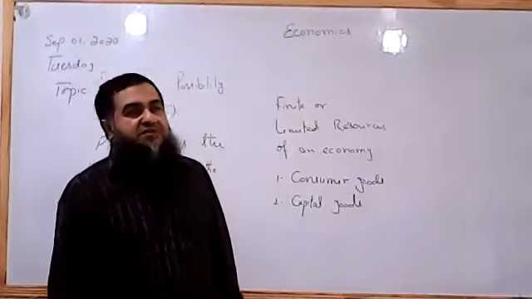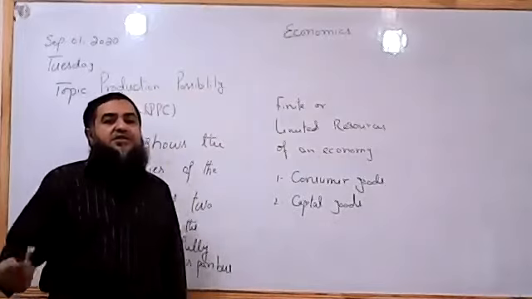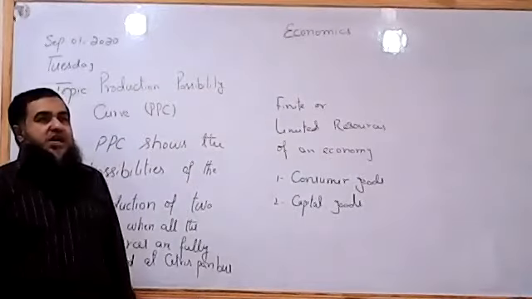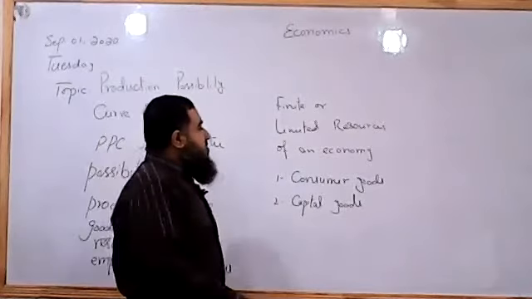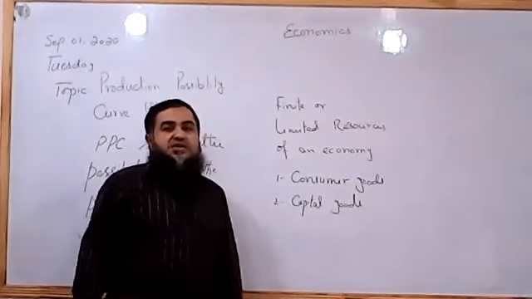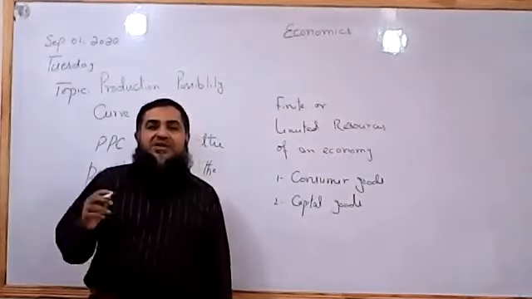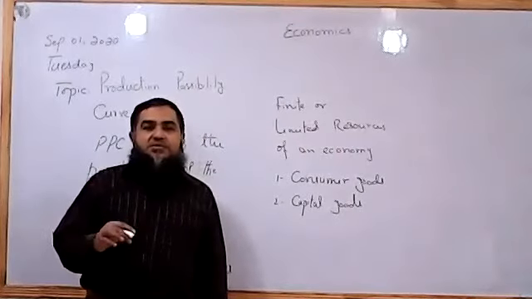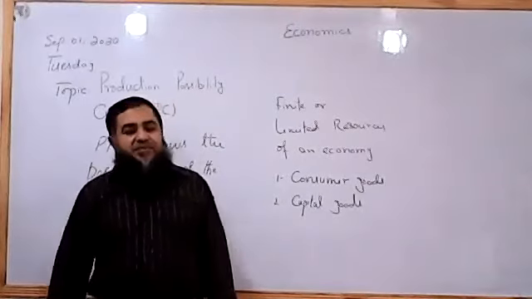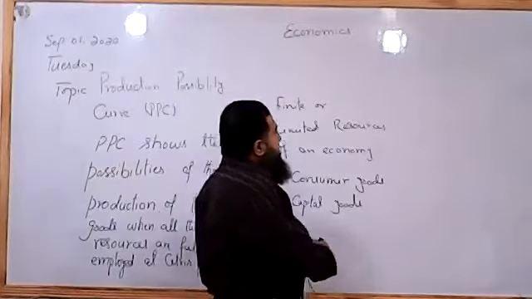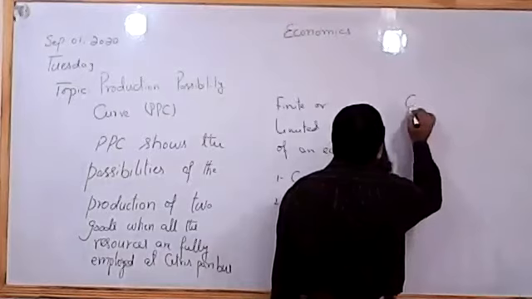Resources are finite, but they have alternate uses. So due to these alternate uses, we have to sacrifice or give up one good in order to produce another, because resources are limited. They can be transferred, transformed, or allocated from one sector to another. All right. Now take an example with consumer goods.